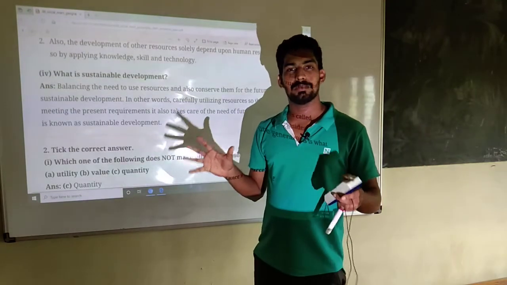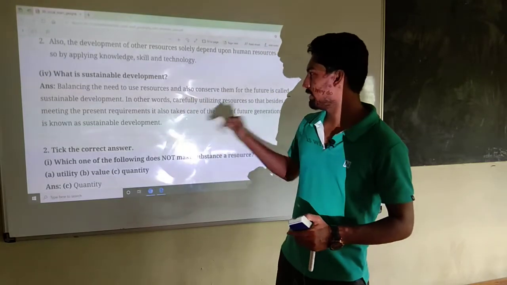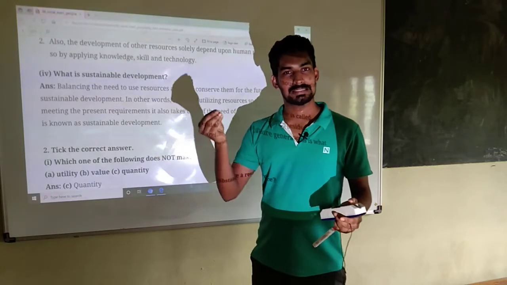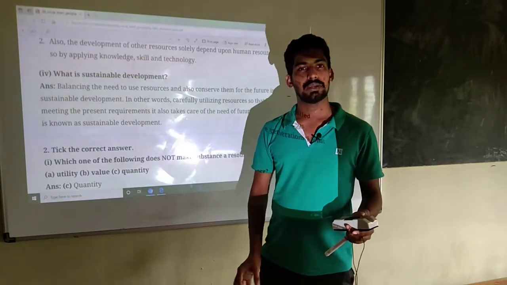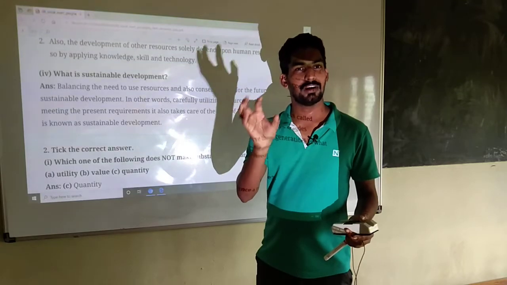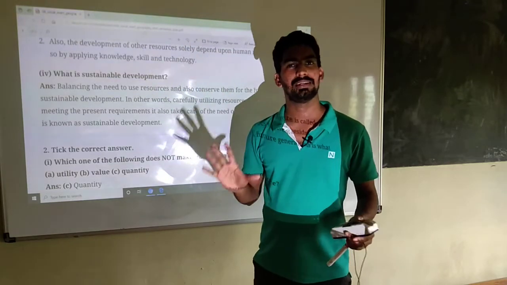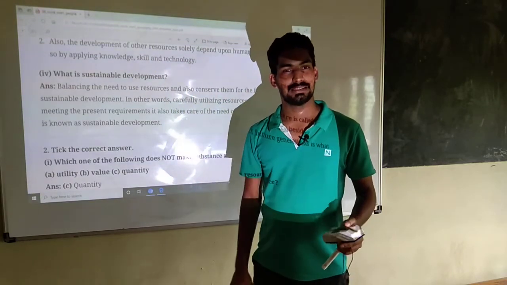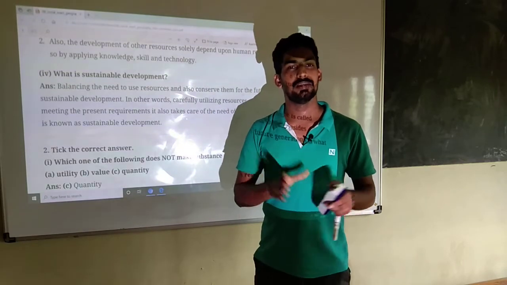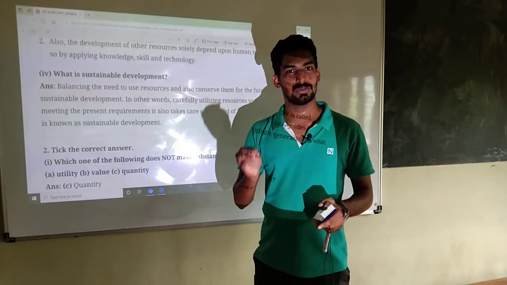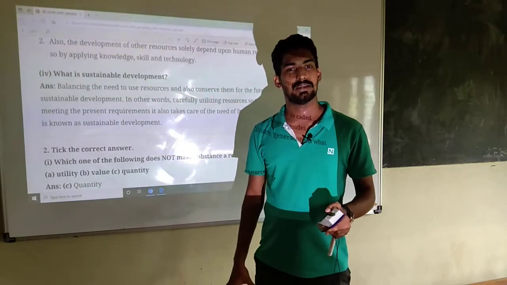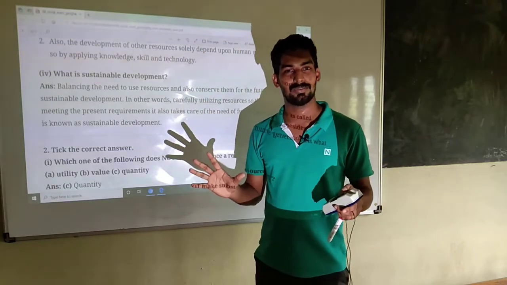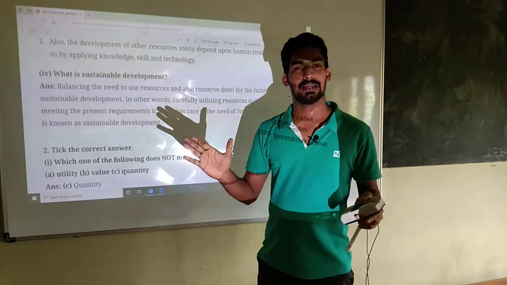What is sustainable development? The answer is given here, even though in our own words we can write what is sustainable development. Sustainable development means development takes place without harming the environment and takes care of the needs of future generations. So that is called sustainable development. When we are using the resource, we have to take care of the future generation and it should not affect the environment. Such kind of development is called sustainable development.